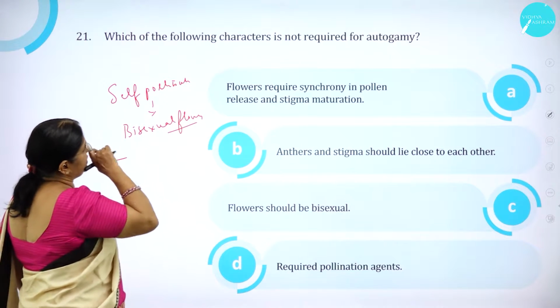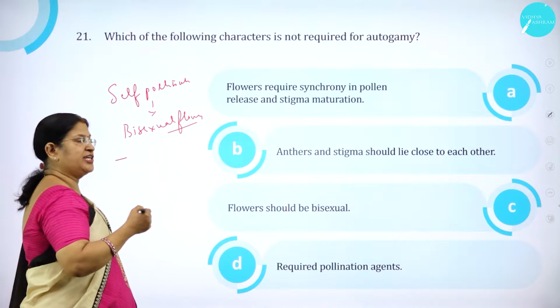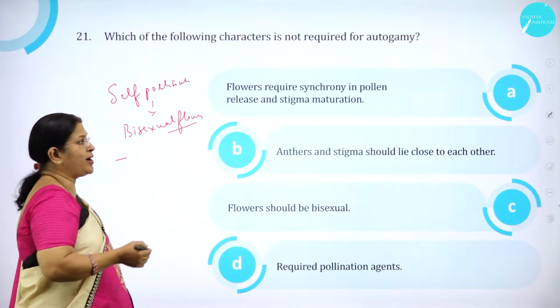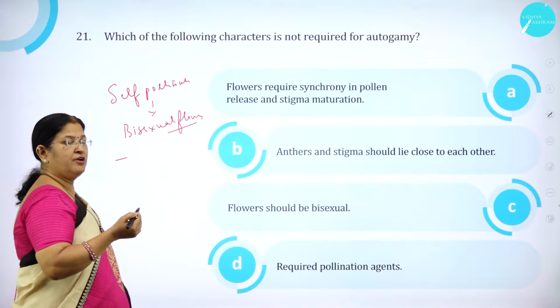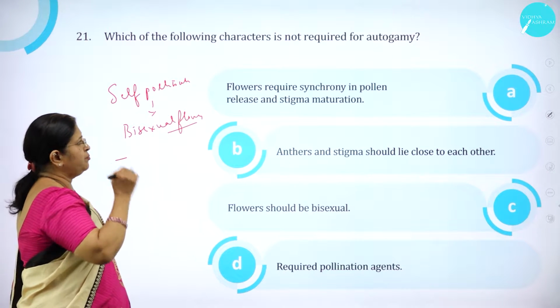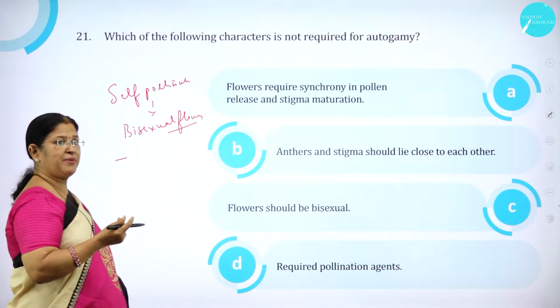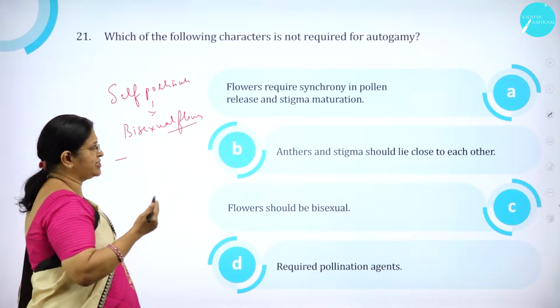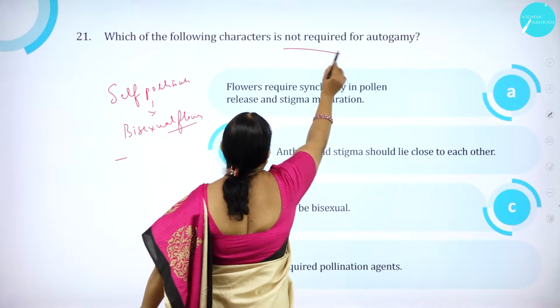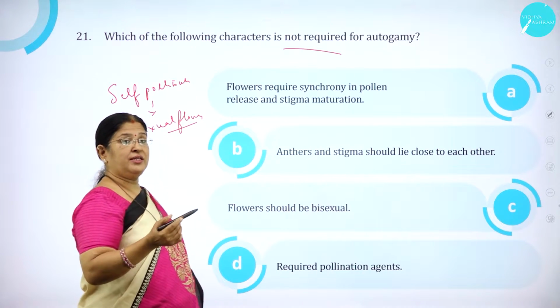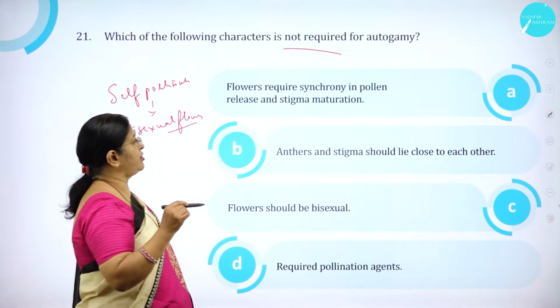So what are the conditions for autogamy? Synchronization, that is, flowers require synchrony in pollen release and stigma maturation. So both the pollen release as well as the stigma receptivity should take place at the same time. Correct. The following character is not required is given. We have to find the character which is not required for autogamy.